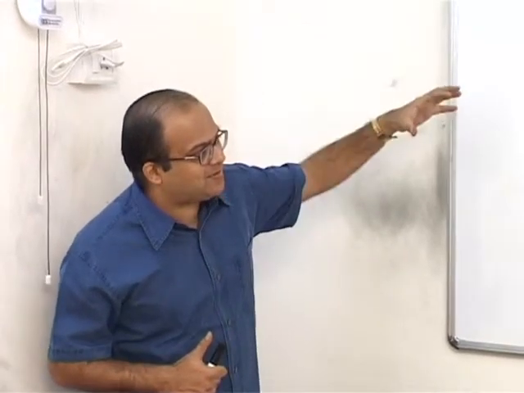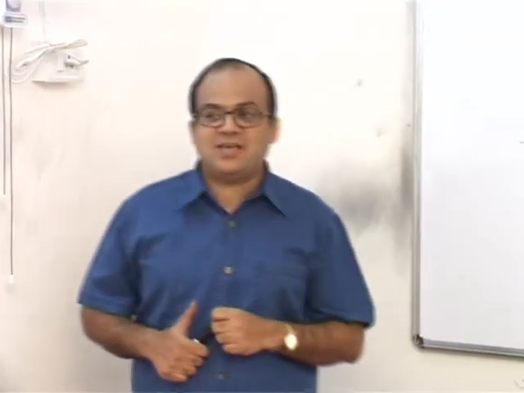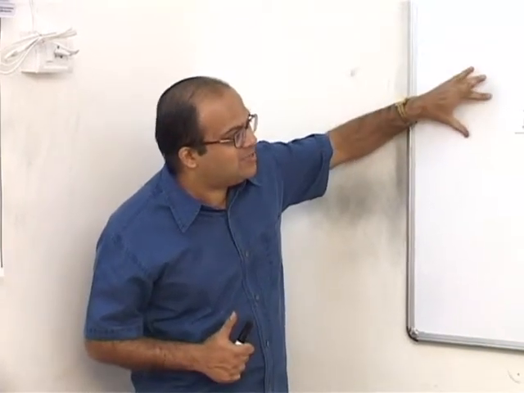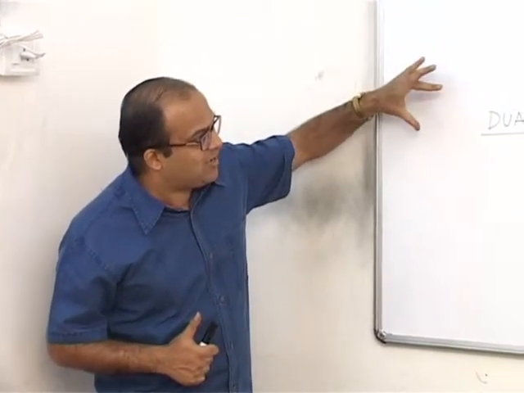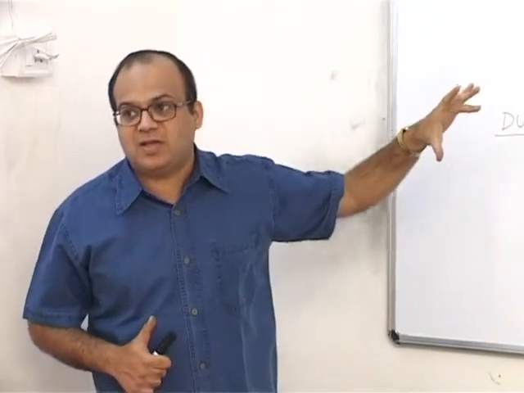When light propagates, it propagates as a wave. When it exchanges energy, it behaves as particles. Light has got a dual nature. Same way, electrons also have a dual nature.